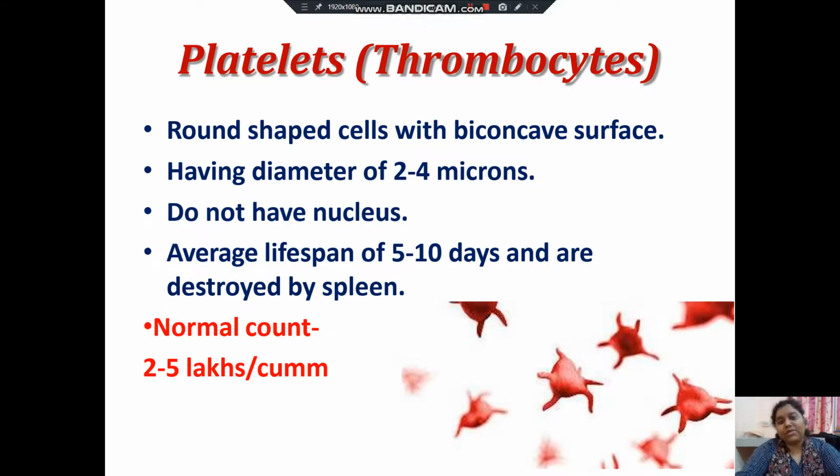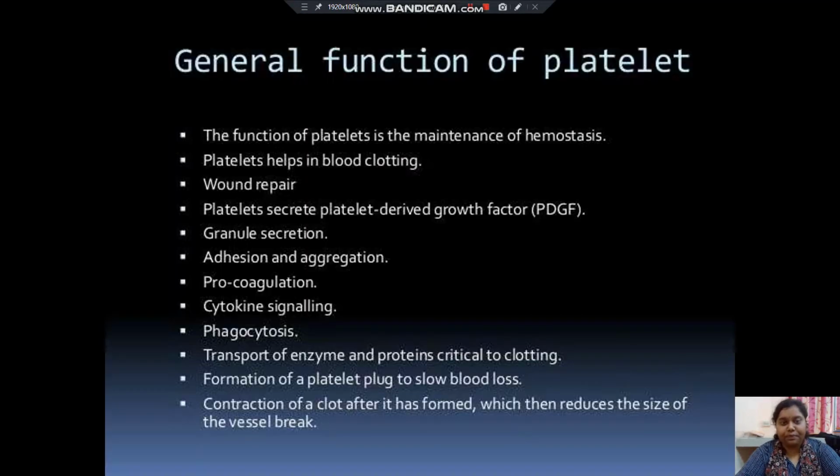Then comes the discussion of platelets, that is thrombocytes. Platelets are round-shaped cells with biconcave surface, having diameter of 2 to 4 microns. They do not have nucleus, and its average lifespan is 5 to 10 days and are destroyed by spleen. Its normal count is 2 to 5 lakhs per cubic mm of blood.